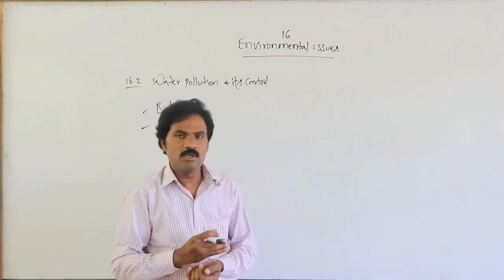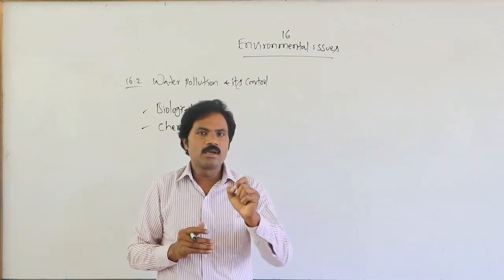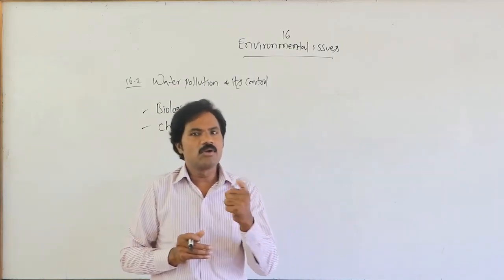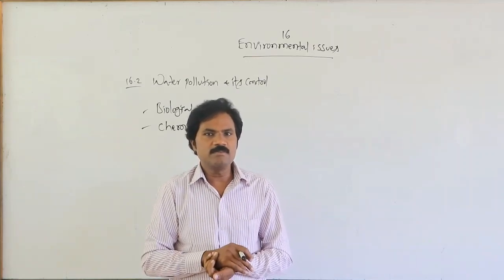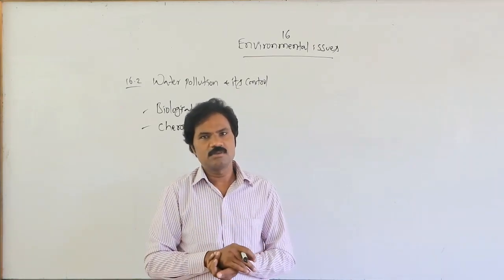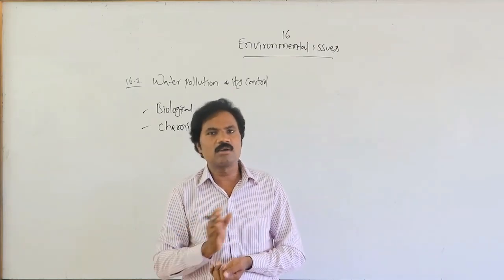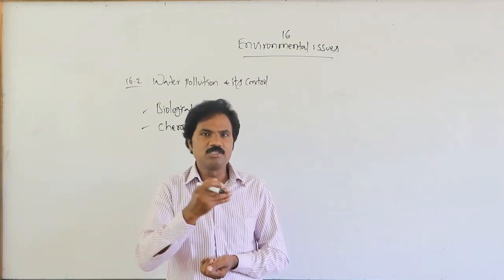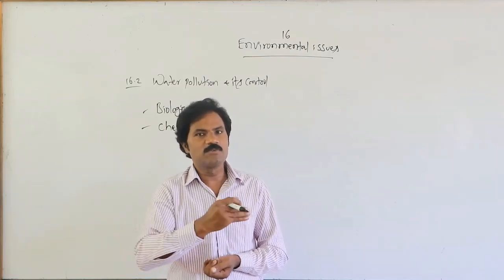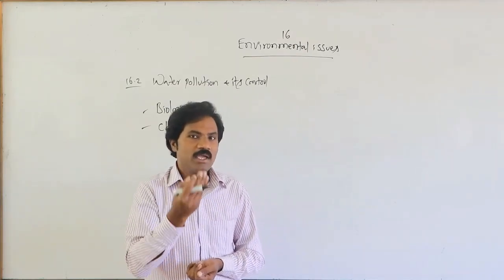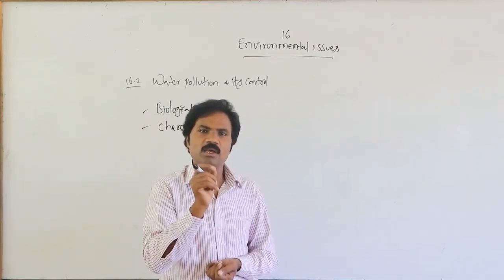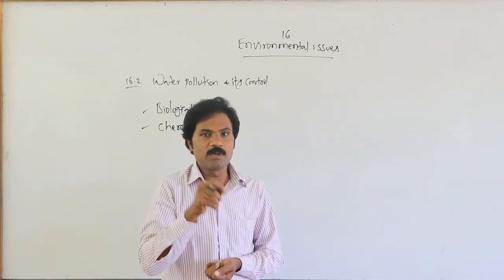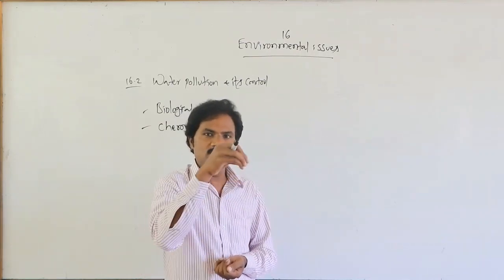What are the organic chemicals? These are related to DDT or BHC, and different types of organic chemicals like fertilizers. Inorganic pollutants are different types of metals from metallurgic industries or automobiles, such as mercury, cadmium, arsenic, copper, and lead. If they are persistent and present inside the water, they may cause water pollution.